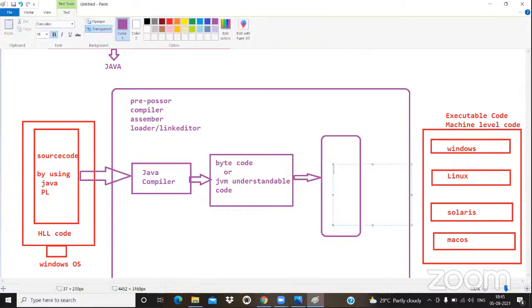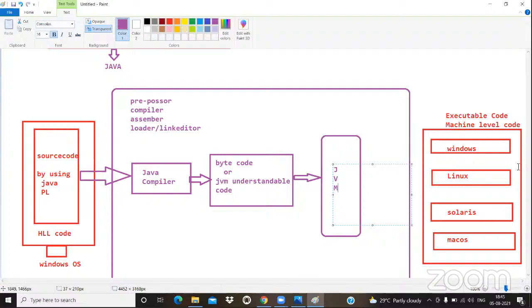I told you already, programming languages provide what? Syntaxes for giving the input to an application, and as well as that, programming languages provide translators. What is the first translator? The Java compiler. What is the duty of the Java compiler? It will verify whether our code is valid or not. If the code is valid, it will give what? Bytecode. Now this bytecode is going to be executable on all operating systems.